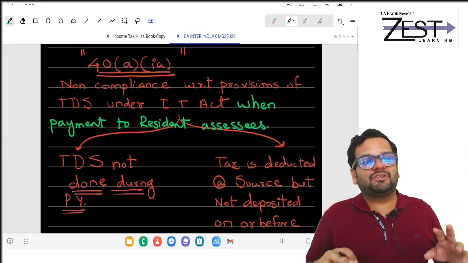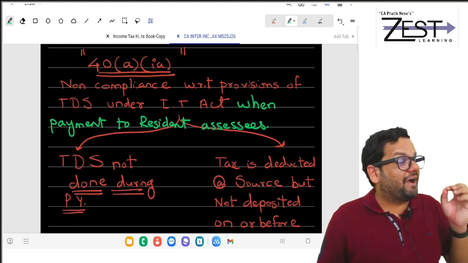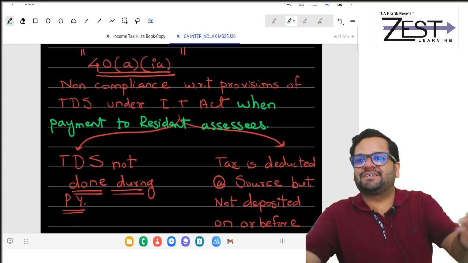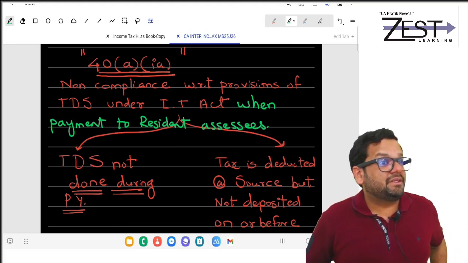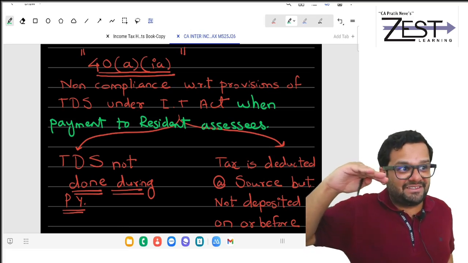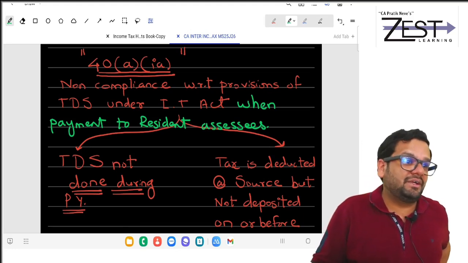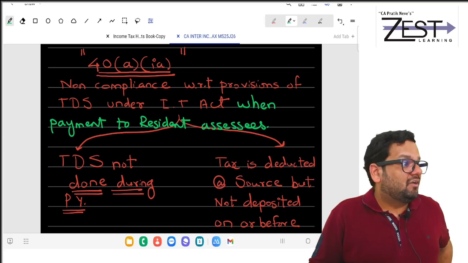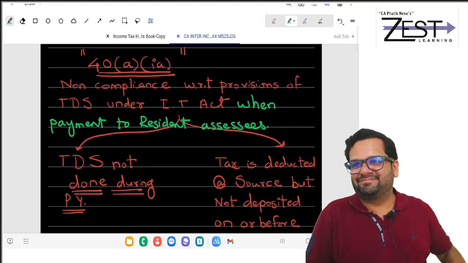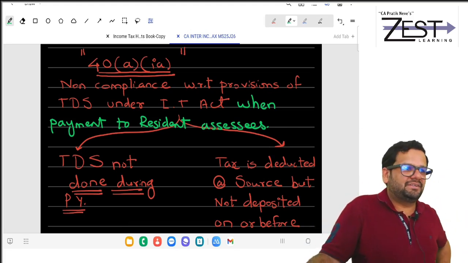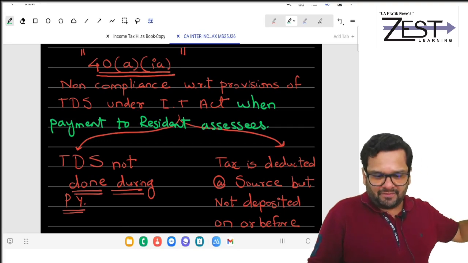Means if payment is to non-resident assessees, there is a different section. Why there is a different section? 100% is disallowed in that case, not 30. Means I was telling you, if IPL franchisee has to pay to foreign player, then they will have to do TDS. If they don't do TDS, whatever amount they are paying will get disallowed 100%. But anyways, at this point you focus on when payment is to be done to resident assessee.